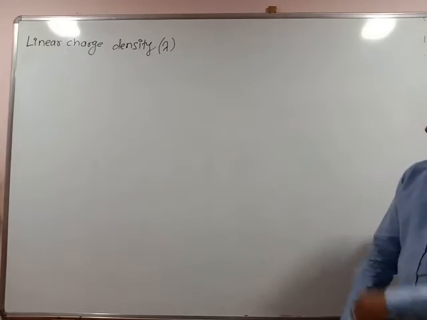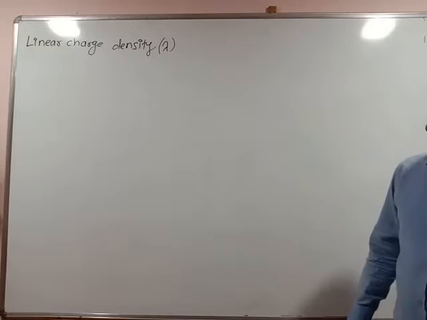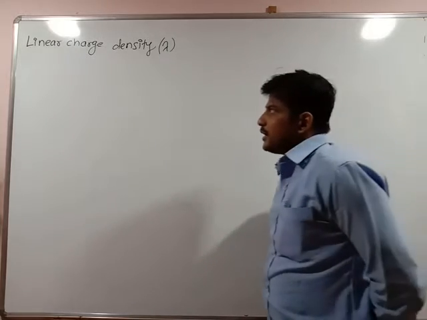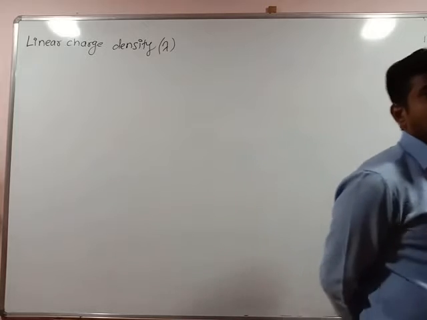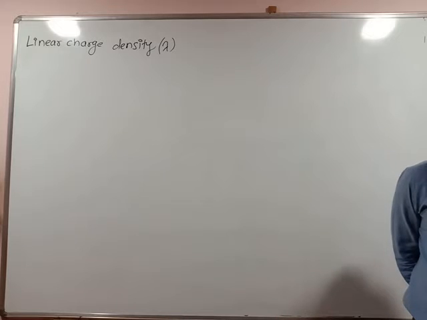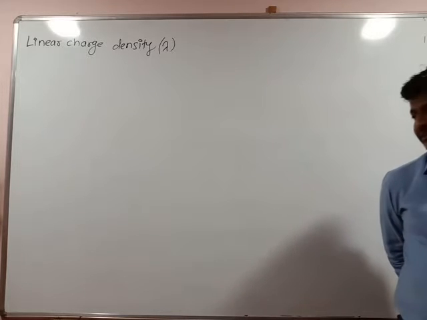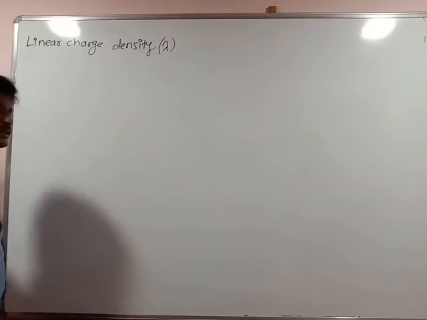Hello students, today we are going to see the last part of the chapter, that is the definitions for linear charge density, surface charge density and volume charge densities. All these concepts are very simple and clear. Linear means, as we know, linear acceleration, angular acceleration. Linear means along the length, angular means along the circumference of the sector.